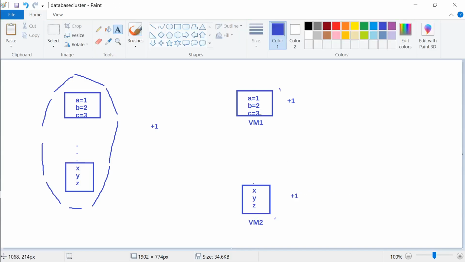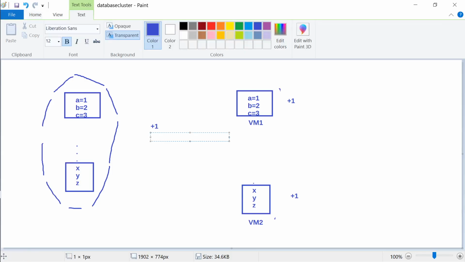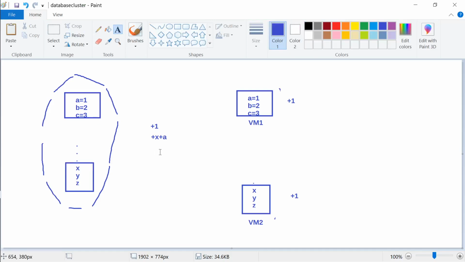So partitioning is possible if A, B and C are not dependent on X, Y, Z. If your formula was something like plus X plus A, let's say you want to add plus X plus A to every number, you cannot have X and A in different data sets, right? We do not know what X is, we do not know what A is.